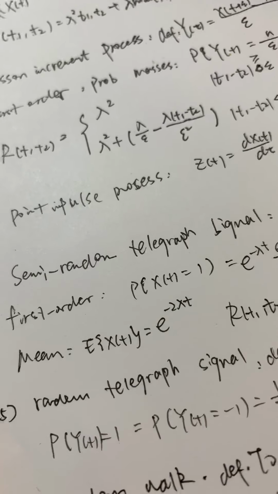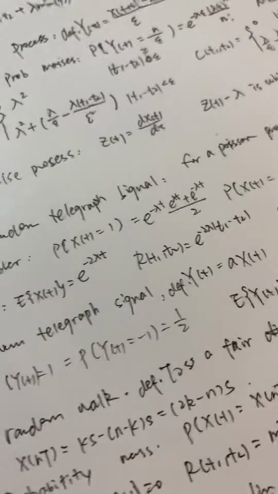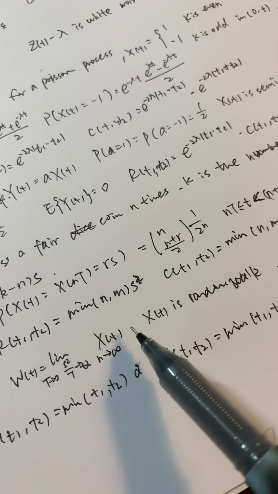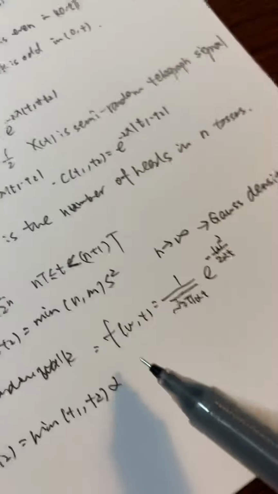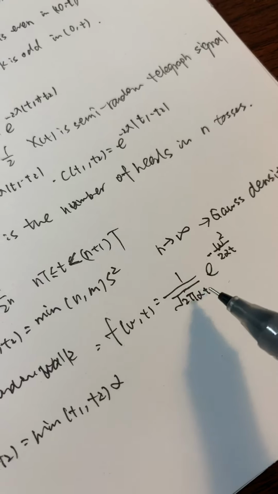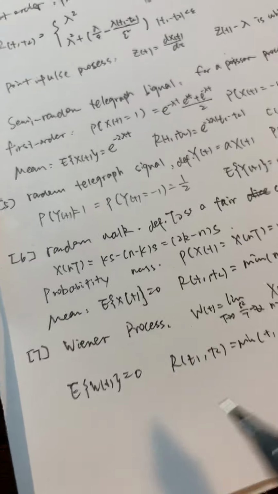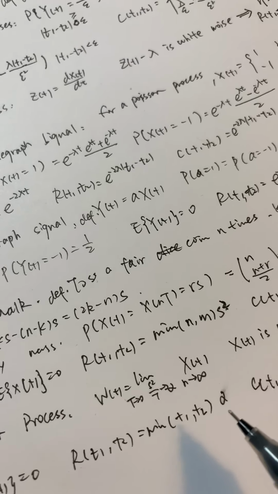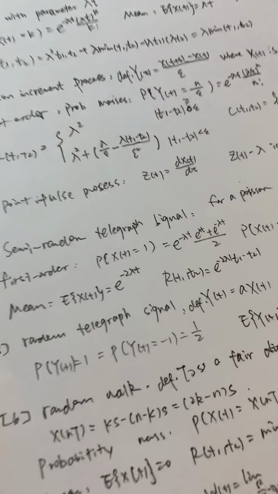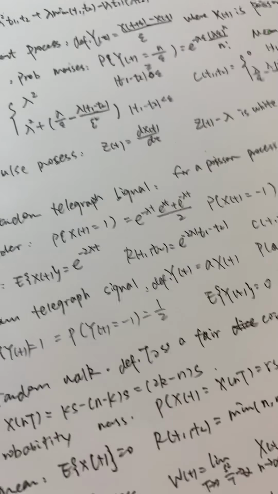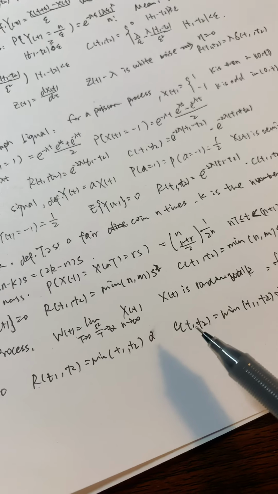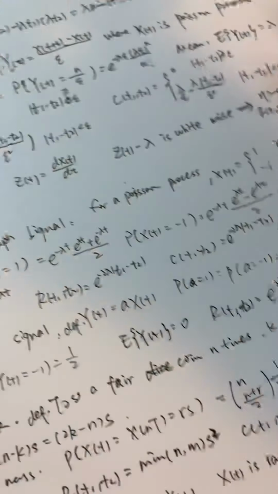The seventh is the Wiener process. It is defined as this expression, where X(t) is a random walk. The probability density is like this, and the expectation is 0. R(t1, t2) equals the minimum of t1 and t2 multiplied by alpha, and C(t1, t2) is equal to R(t1, t2). So that's all.